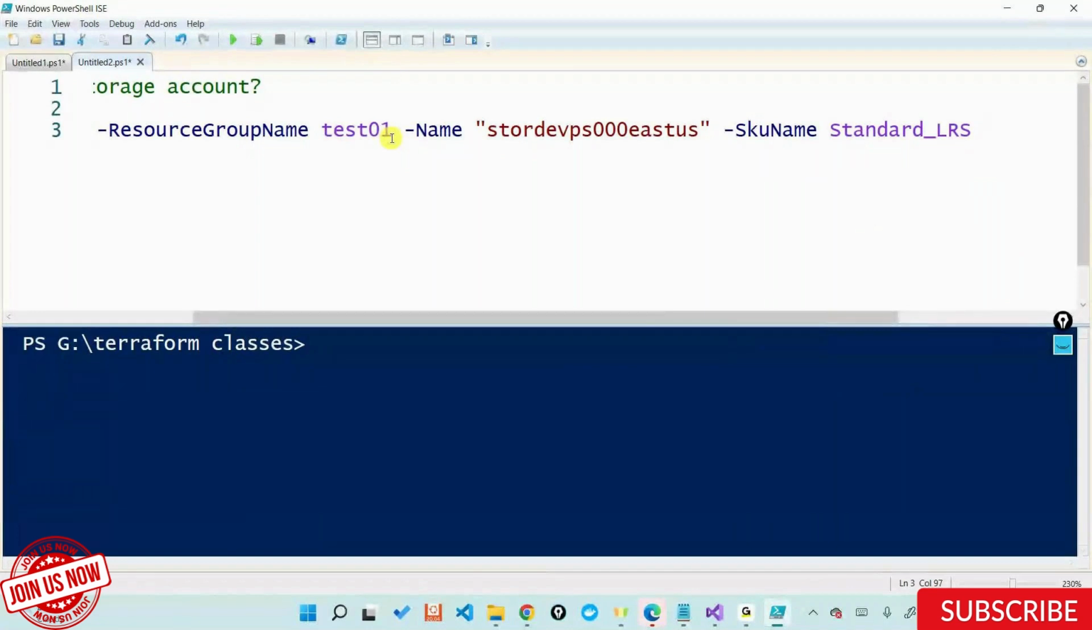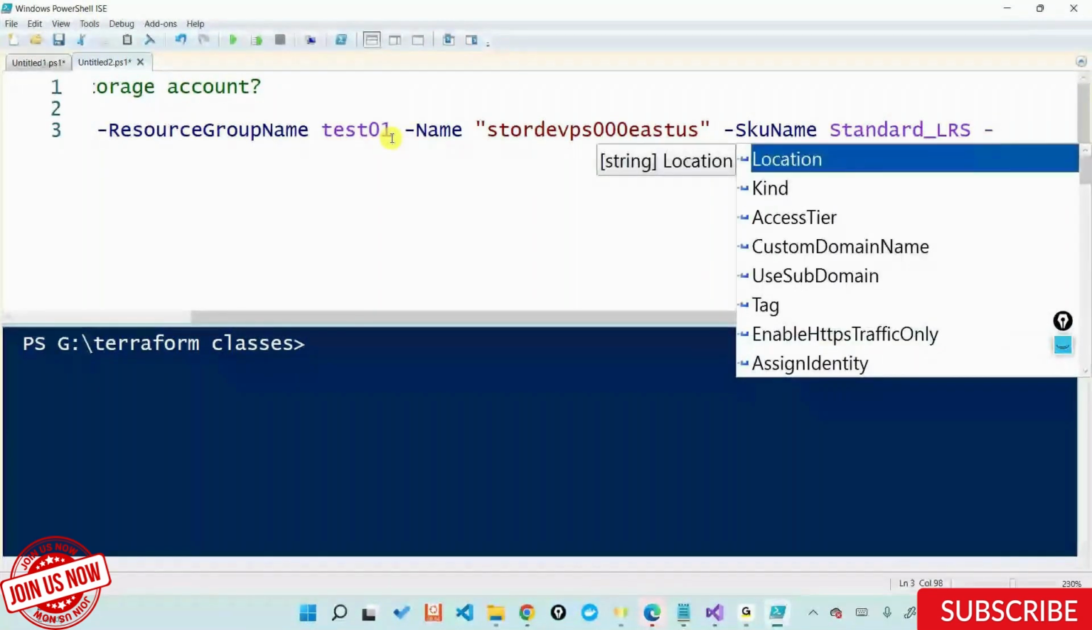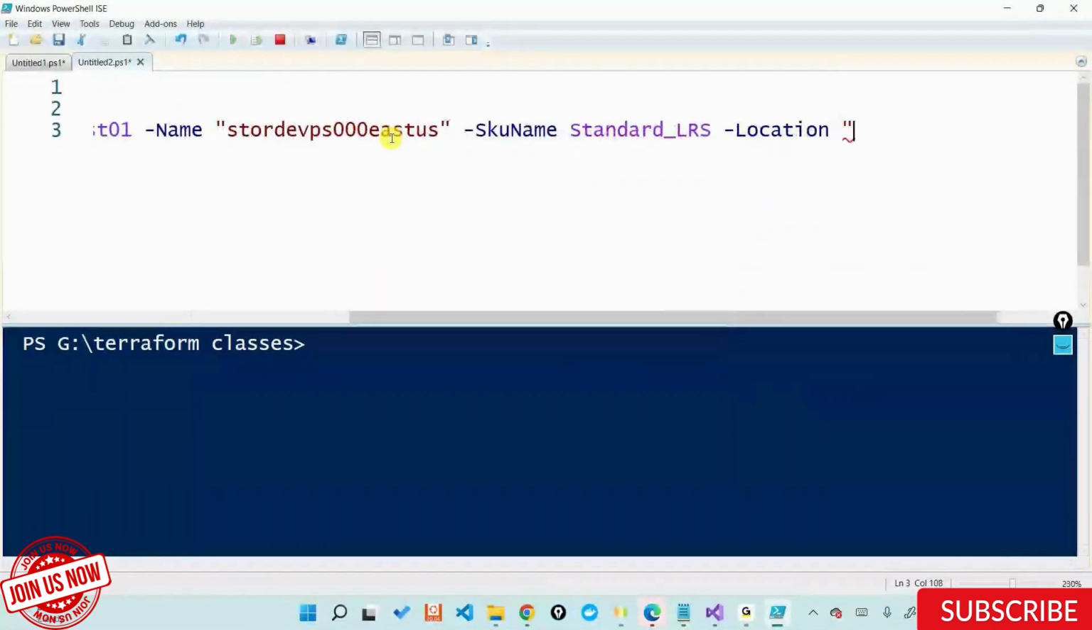Say hyphen Location, and in location I'll say this is in quotes. I'm passing something called East US 2. And the reason I'm passing this in quotes is because there is a space here. So I don't want PowerShell to consider that to be a character. So that's the reason I'm passing it in quotes out here, telling that this entire thing is a string.